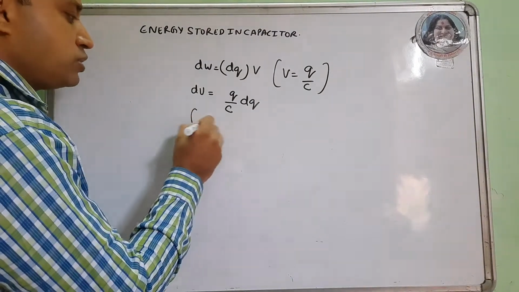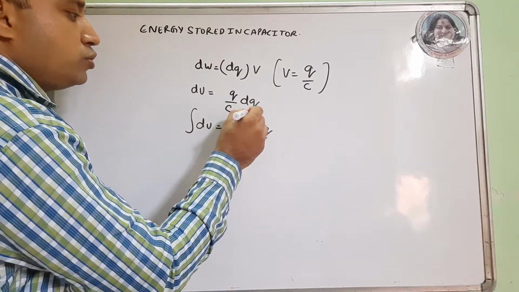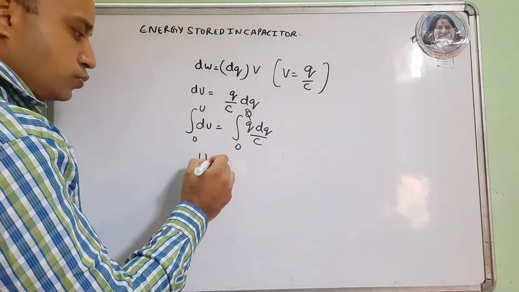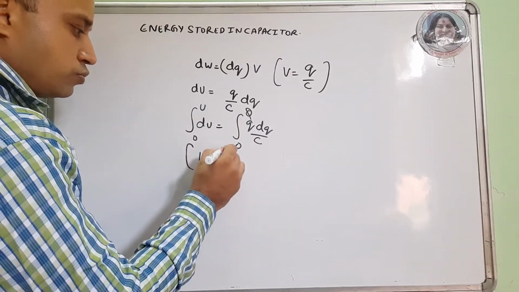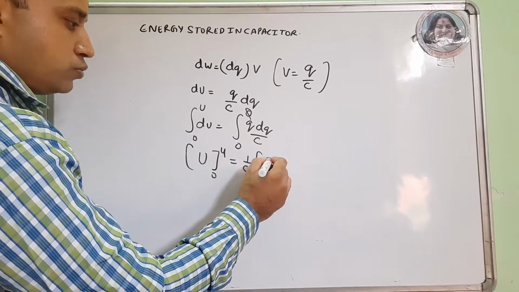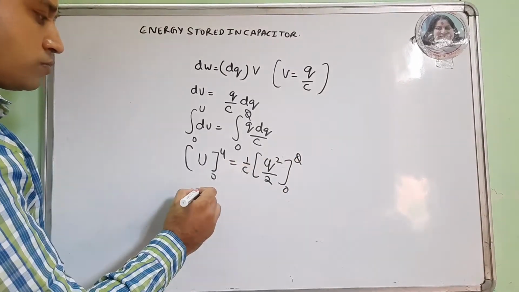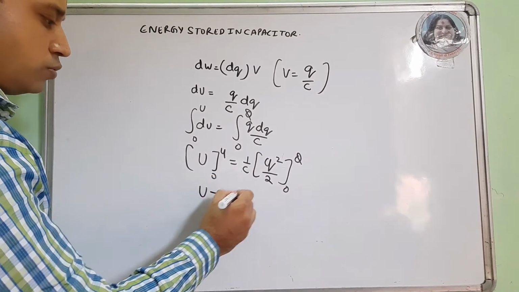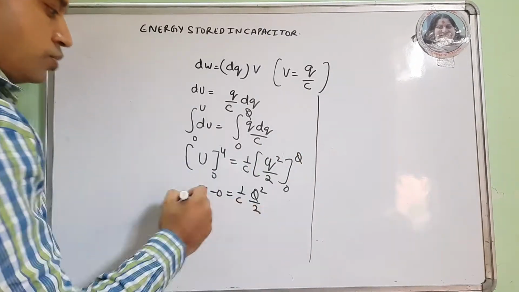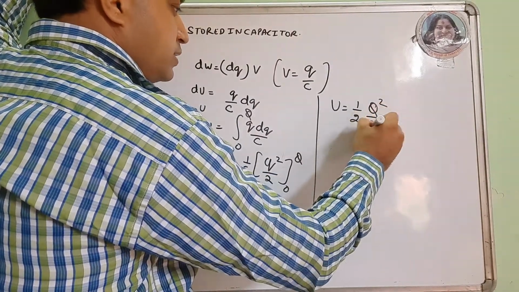On integrating both sides, dU is Q dQ by C, from 0 to Q, and U from 0 to U. So U from 0 to U is equal to 1 by C, which is out, and Q square by 2 from 0 to Q. So U minus 0 is 1 by C into Q square by 2. So energy stored is 1 by 2 Q square by C.